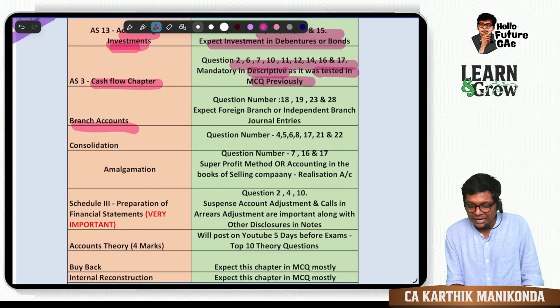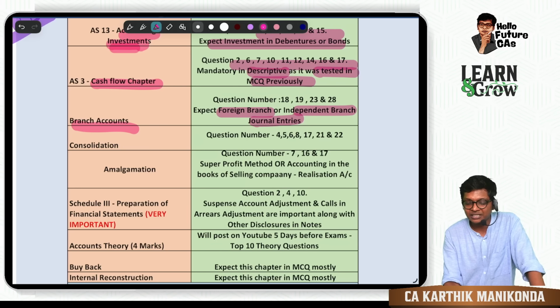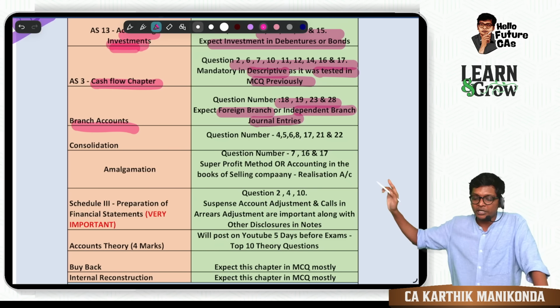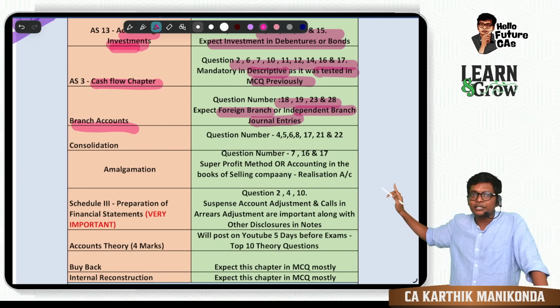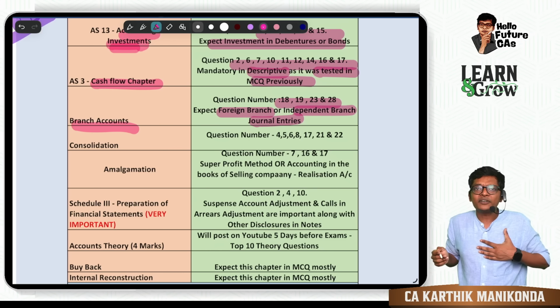So in branch, I'm expecting foreign branch and independent branch journal entries this time. Those questions I have marked: 18, 19, 23, 28. That's enough for branch, sir.